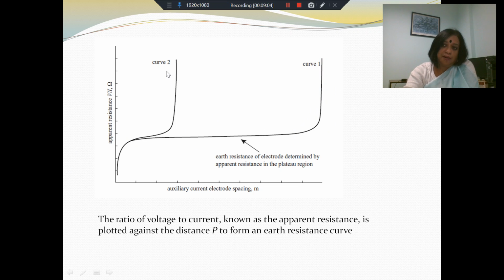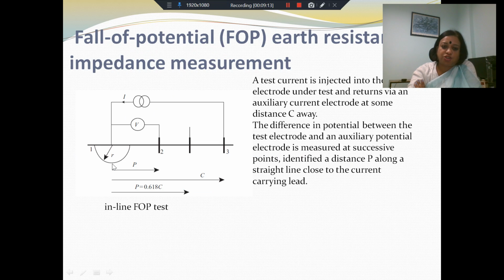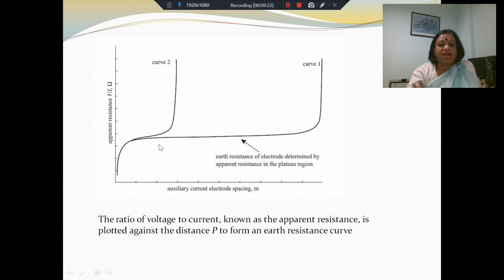Now, there is a qualitative difference between these 2 curves. Here we are working with 2 different values of C. This is for a value of C which is much smaller. So let's say a value of C which is 0.618 P, that's a maximum value. We are taking a small value of C and a considerably larger value of C to obtain curve 1. Now the qualitative difference that we see between curve 2 and curve 1 is that in curve 1 there is a large plateau region along which the apparent resistance remains the same.